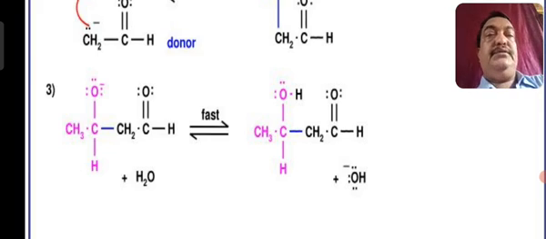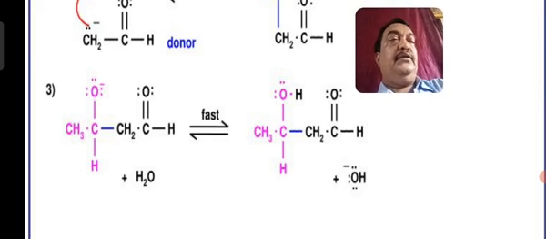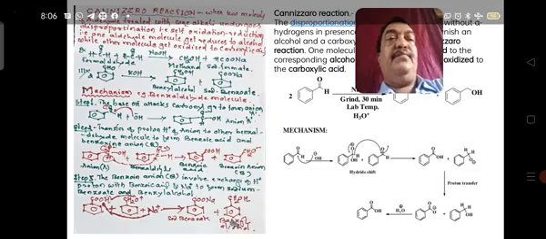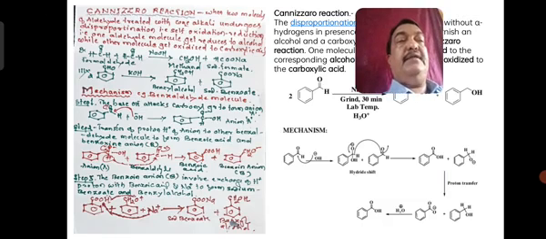Okay, so this is the first reaction that I wanted to tell. That is the aldol reaction. Please remember, aldol reaction is a very simple reaction where two molecules of aldehydes or ketones undergo condensation. Now, based on this aldol condensation, we are having some other condensation reactions, particularly some name reactions.